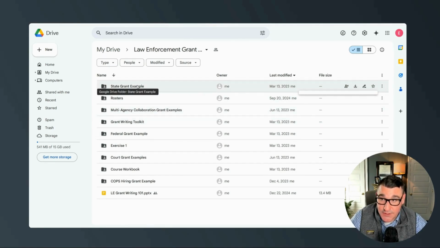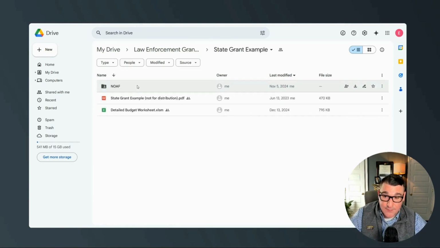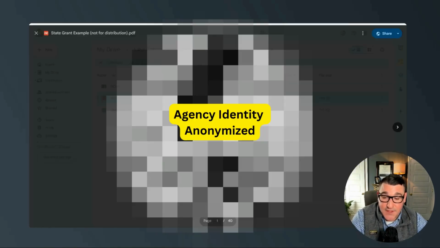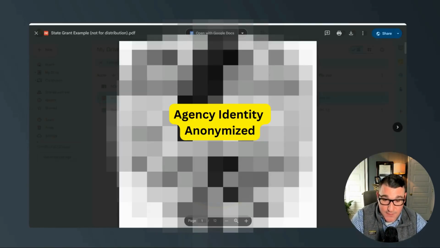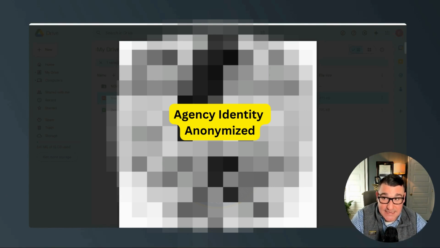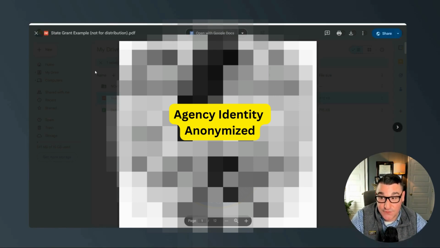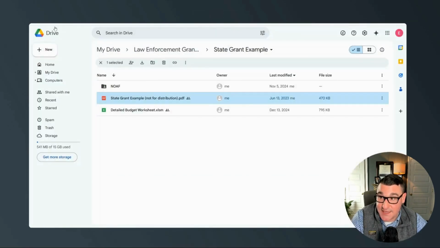We're also going to be going over a state grant example for license plate readers. So this is a grant that I wrote with a department in New Jersey for license plate readers, and it sounds pretty tedious, but we're going to go through this line by line, and I'm going to point some things out, why there's certain information where it is. So again, sounds tedious, but this is actually the aspect of the course that people comment as being kind of the most useful. So you'll have access to this state grant example.